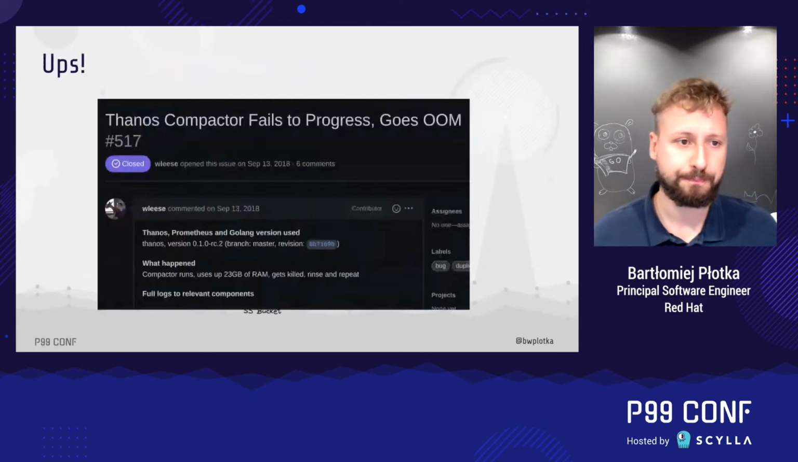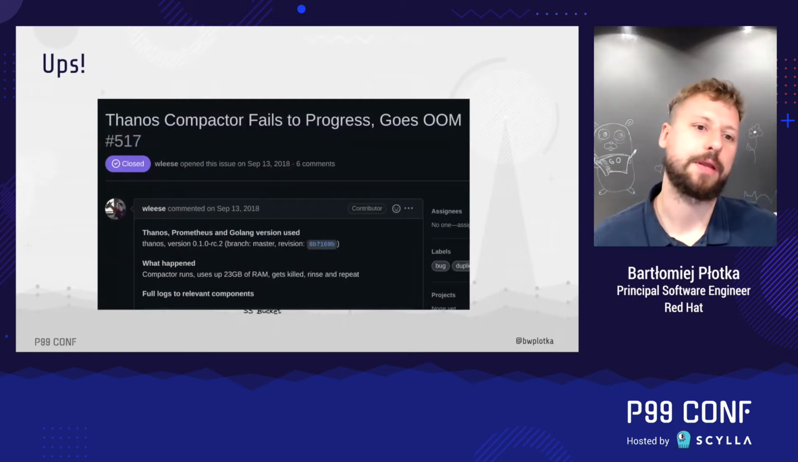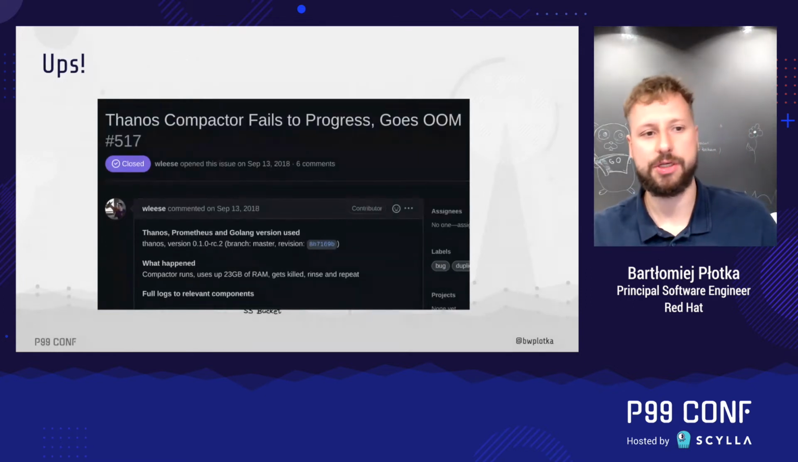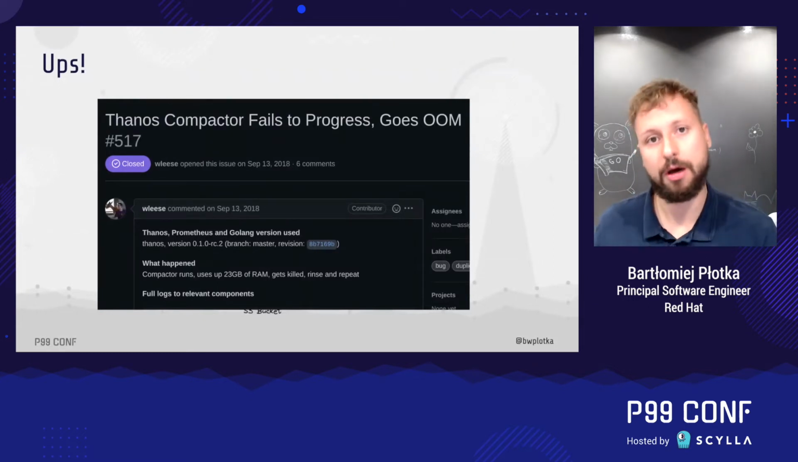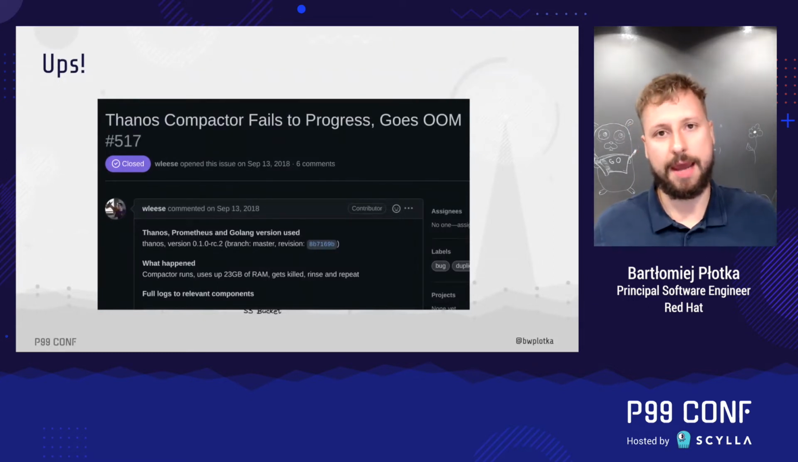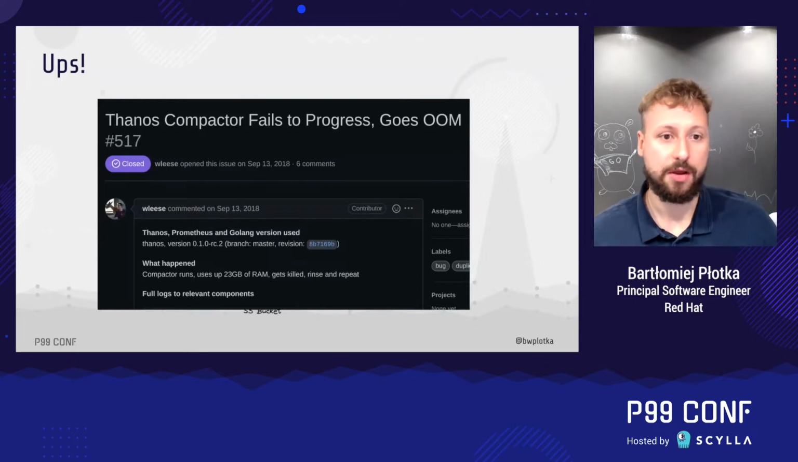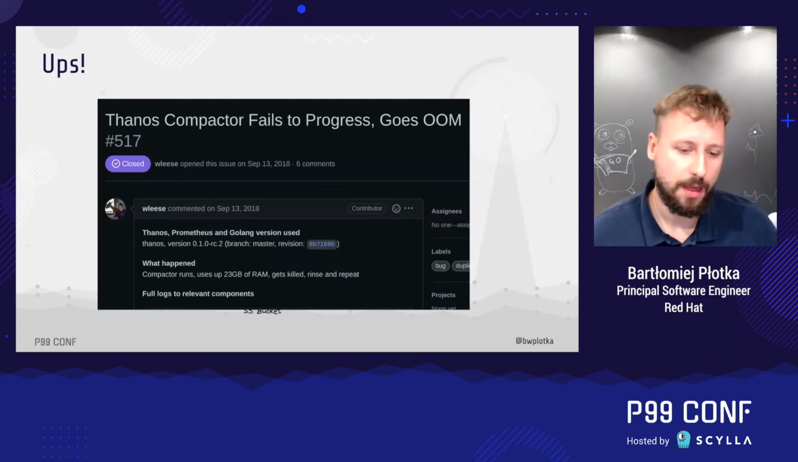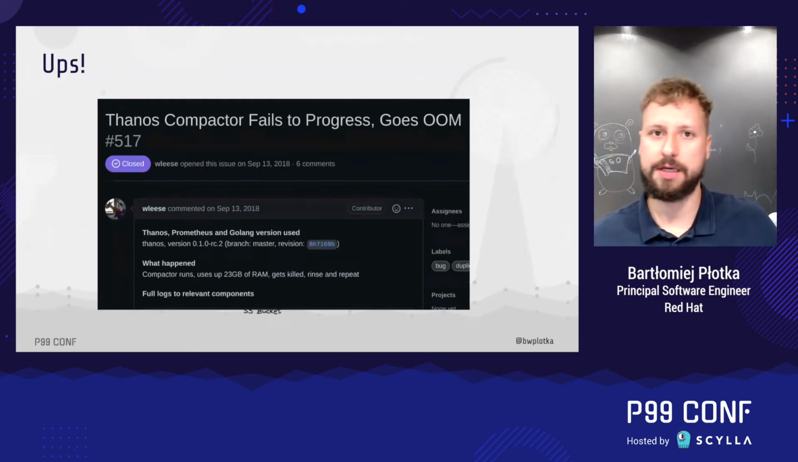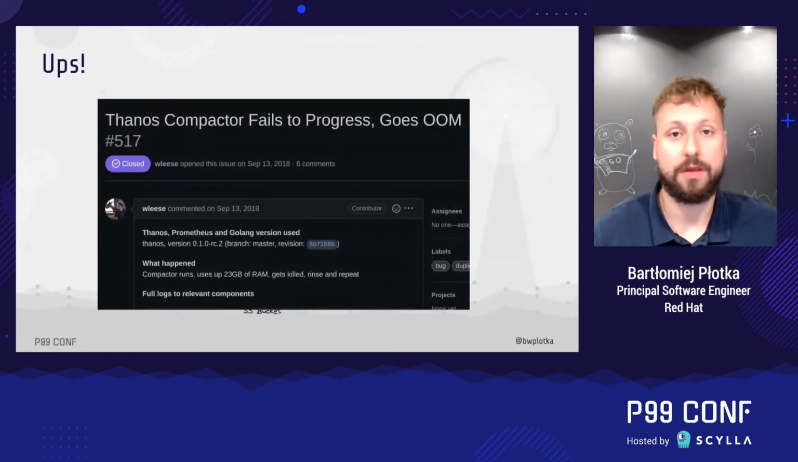At the very beginning of the Thanos project, a common thing happened. The first iteration of the project was very successful. Many companies and users jumped on it, deployed, installed, used it. And as with almost every early implementation, the Compactor code was a bit naive and inefficient. It did the work, but it was consuming a lot of memory, lots of gigabytes, and often caused problems for the users.